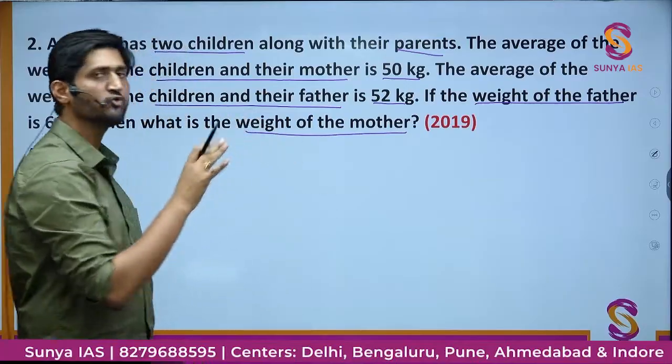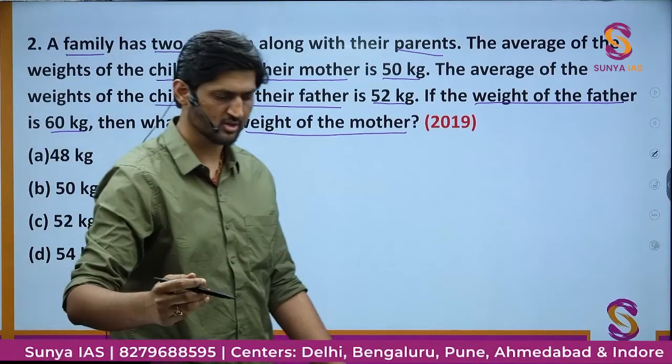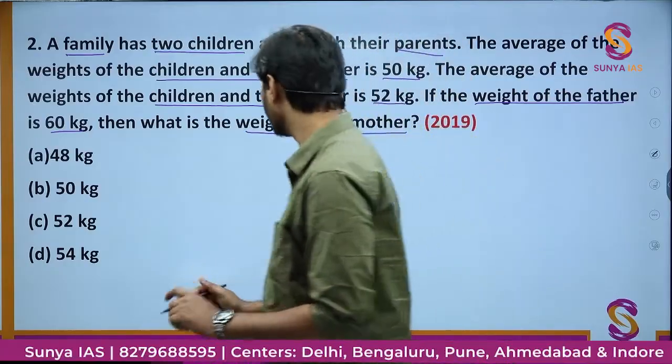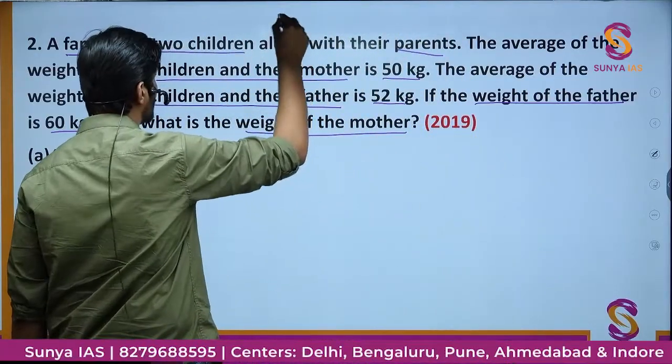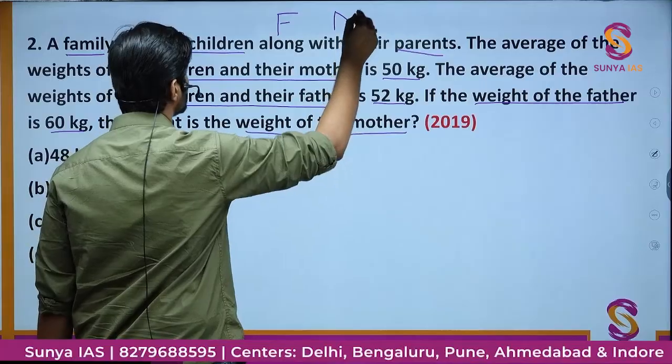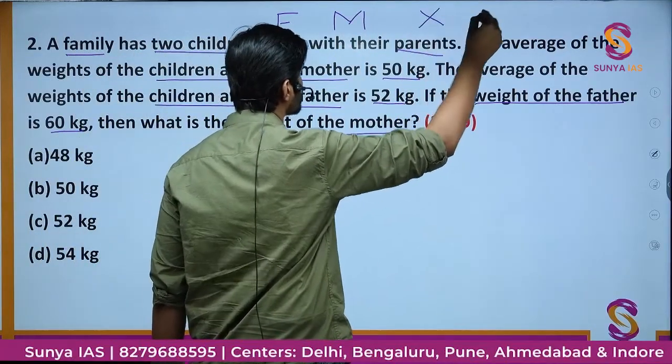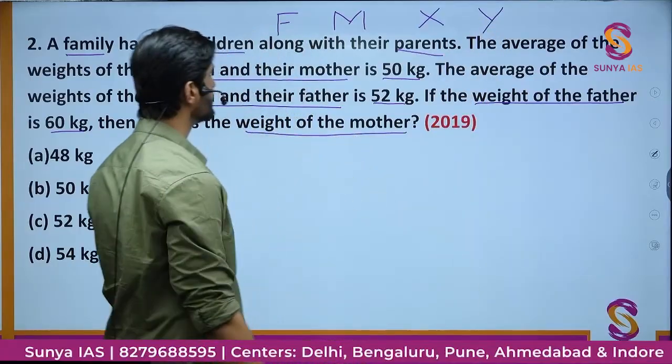Now let us try to figure out what is being said in this question. So here the question says that there is a family of 4 people. Okay, so here we have a father, a mother, and we have 2 children. Let's call them X and Y. So X and Y, these are the 4 people in the family.